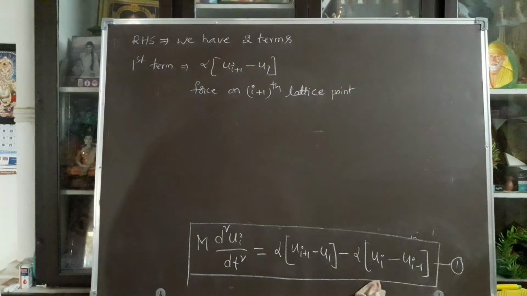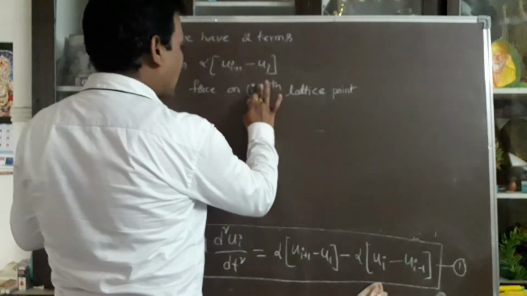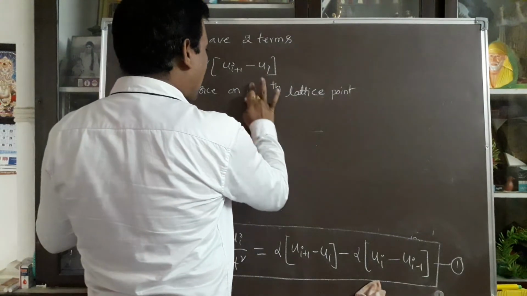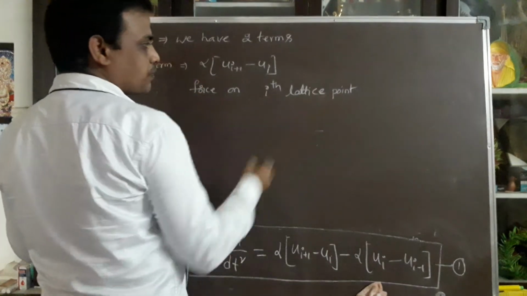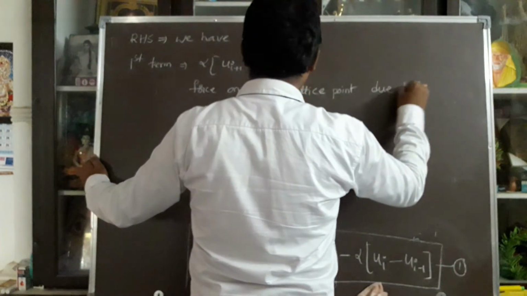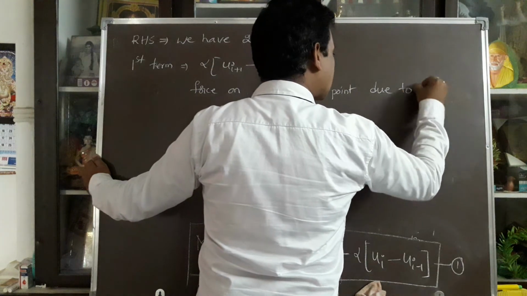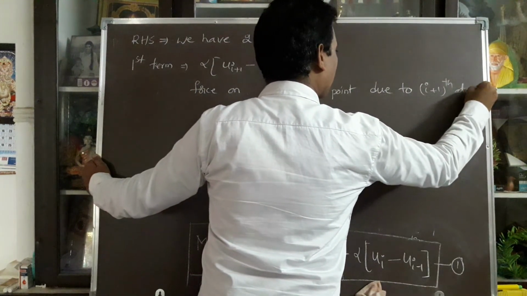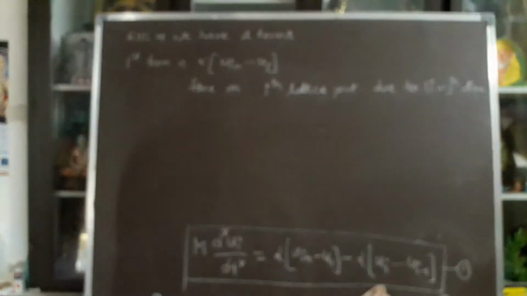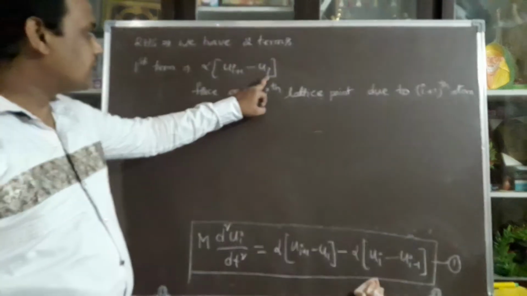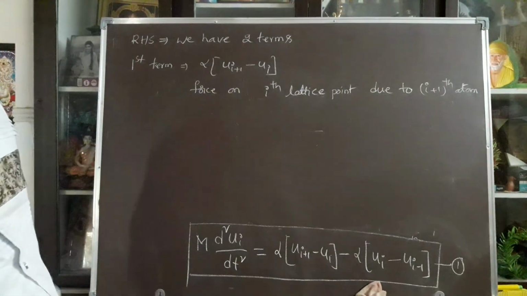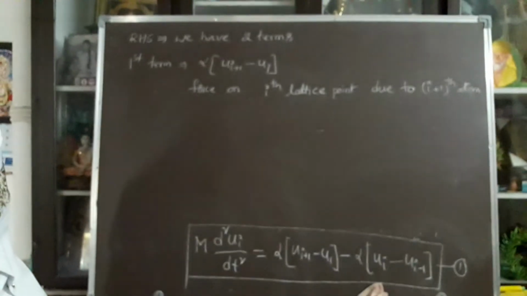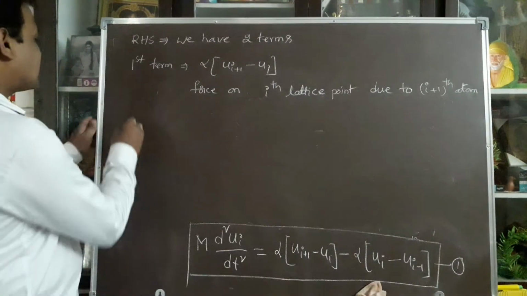So that indication is the force on the ith atom or ith lattice point due to the I plus 1th atom. In a similar way, what is the second term?